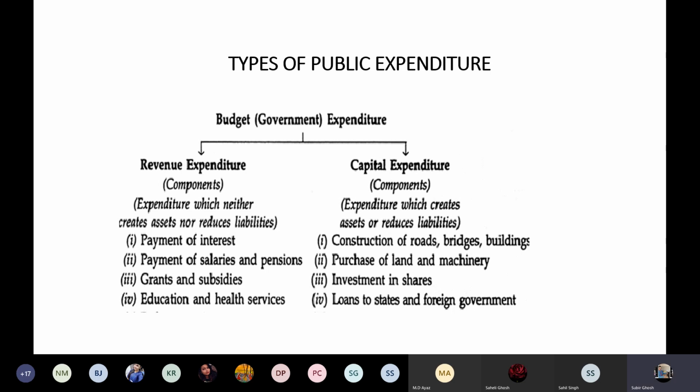But revenue expenditure is nothing but expenditure only. Here the government does not generate any sort of income. Those are nothing but payments. But those two are side by side important. That is why the government has to spend on both the heads, whether it is revenue expenditure or capital expenditure. Thank you.